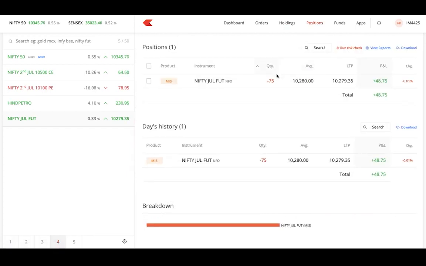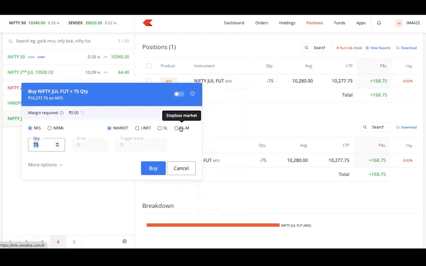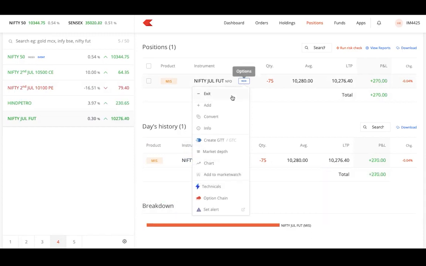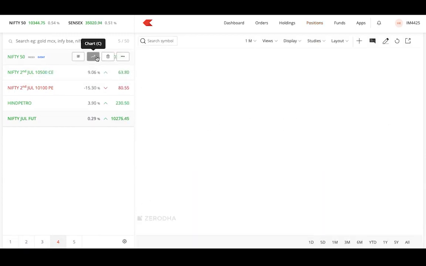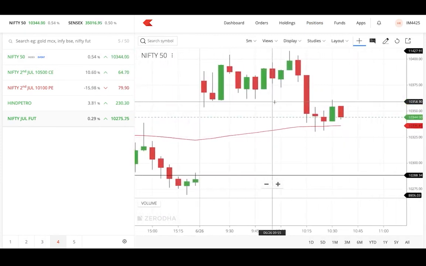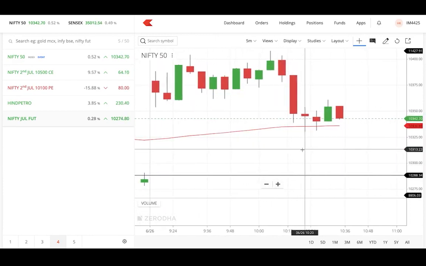For that, I have to check the levels, right? So where I am able to find a level zone where I can set the stop loss, a range wherein maximum it may fluctuate. So I'm setting a buy order. It's a simple market order. 10,300 is the point where I'm keeping the stop loss, and my entry was at 10,280. Okay, so 20 points.